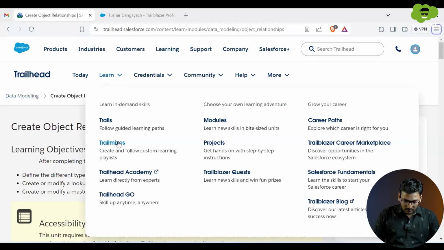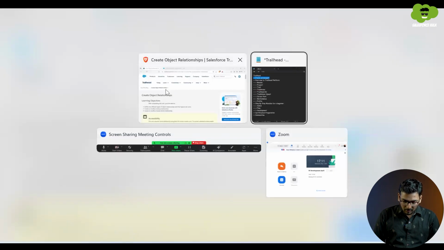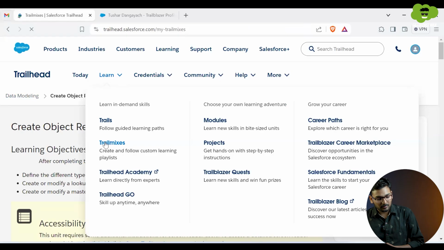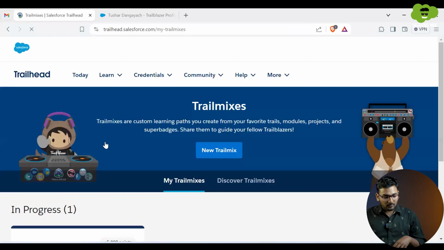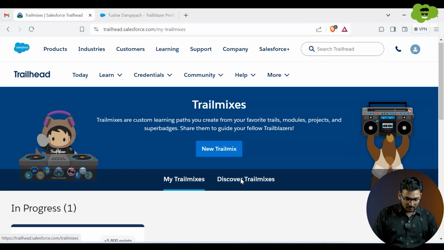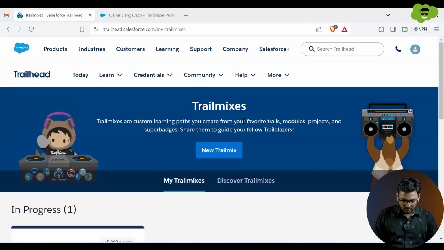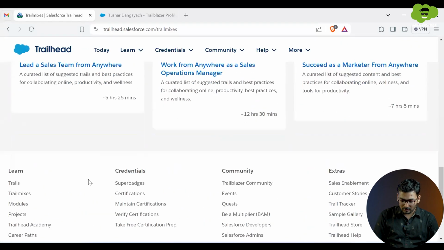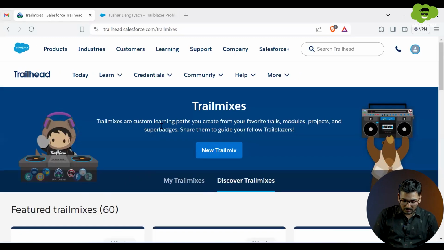And after that, let me tell you about trail mixes. What are trail mixes? Trail mixes are simply a mix-up of trails or the modules. So it's a mixture of all of them. Like you can see, trails, modules, projects, super badges. It is a mixture of that. Different learning paths people have created, so you can follow them in order to learn. You can see these are the popular ones or the featured ones.